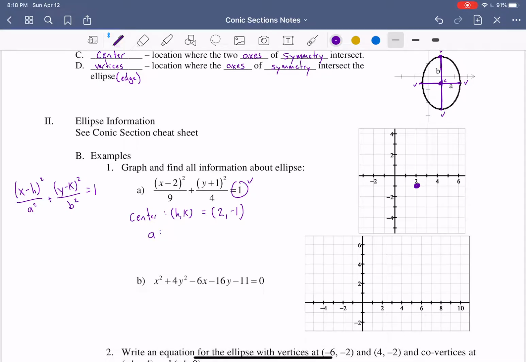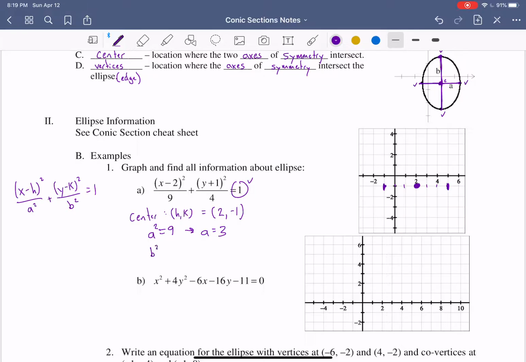Now we can find our a. Our a is underneath our x, always. And we have a squared is equal to 9. So we can take the square root of both sides to say a is equal to 3. A is underneath our x. X is how far left or right we go. So that means for a, we go 1, 2, 3 to the right and 1, 2, 3 to the left. So that will figure out how wide our ellipse is. Using our h and our a, we always figure out how wide it is. I won't ever ask you for the locations of the vertices, but the vertices is how we actually draw our ellipse.